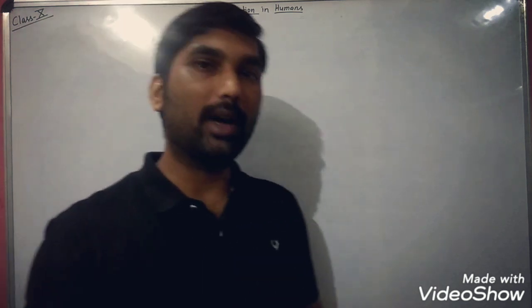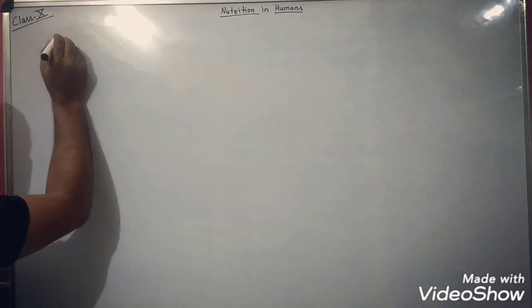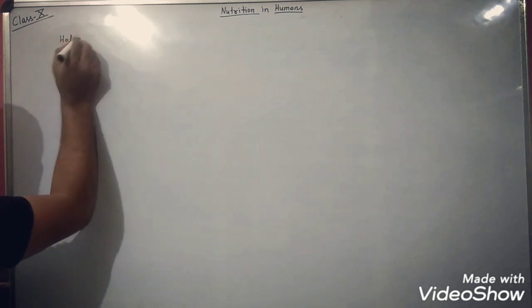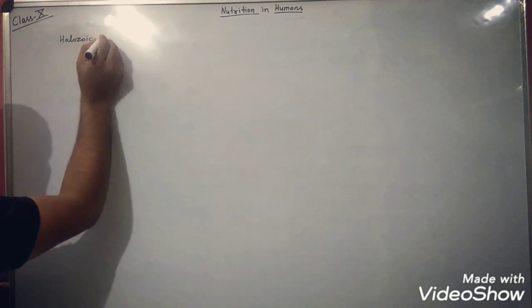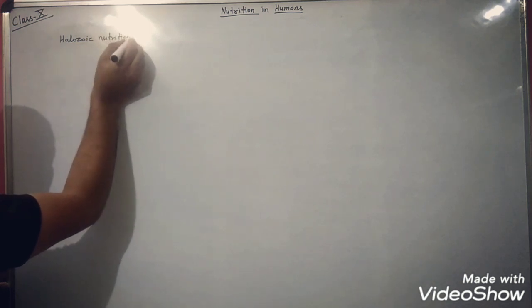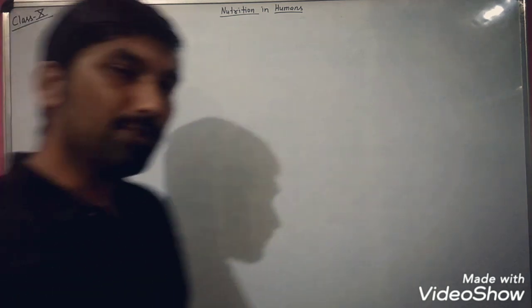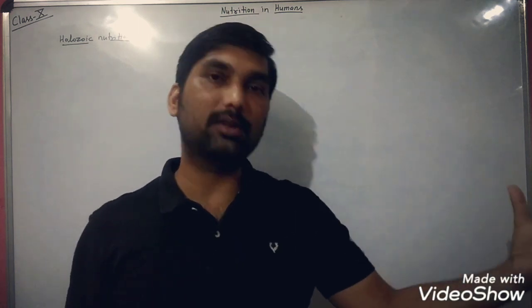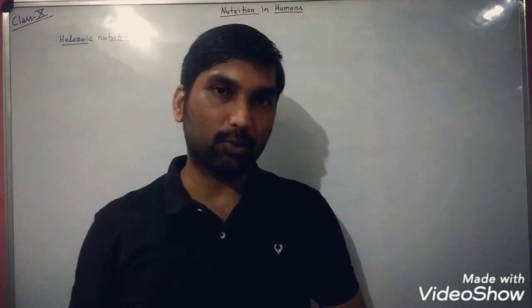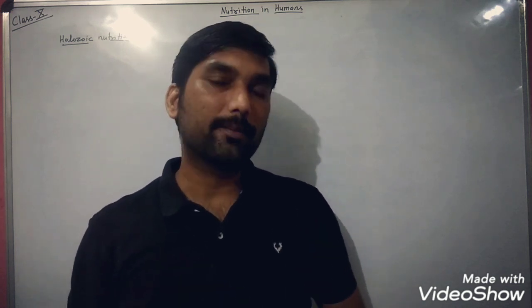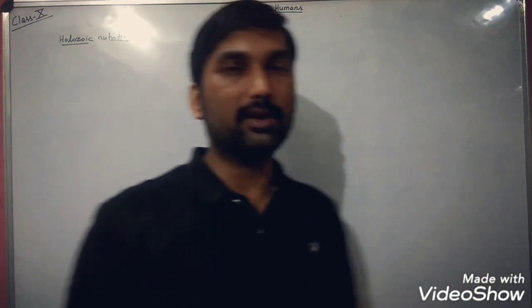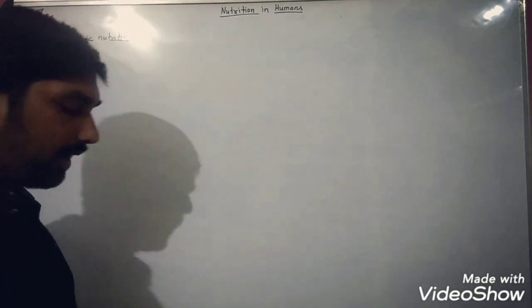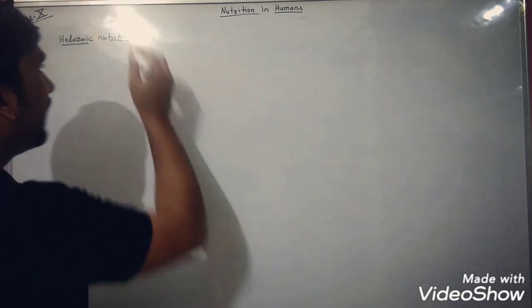As many of you are aware, humans represent a mode of heterotrophic nutrition that is known as holozoic nutrition. So what do we mean by holozoic nutrition? Actually, holozoic nutrition is a process in which organisms take food from the external surrounding inside, and then the digestion process takes place inside their body. Such a mode of heterotrophic nutrition is known as holozoic nutrition, and this involves 5 steps actually.